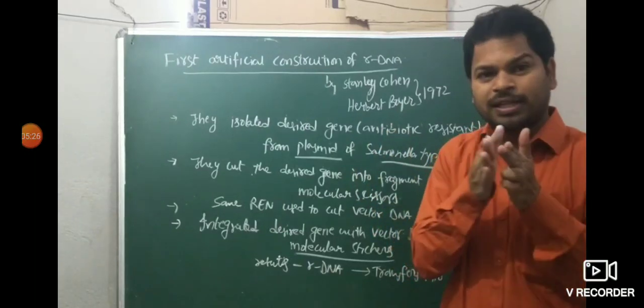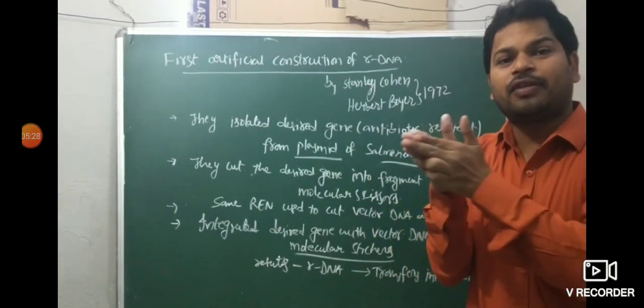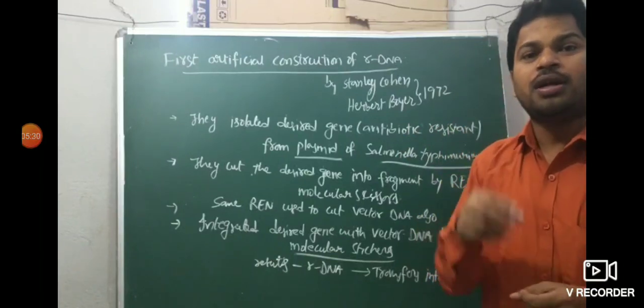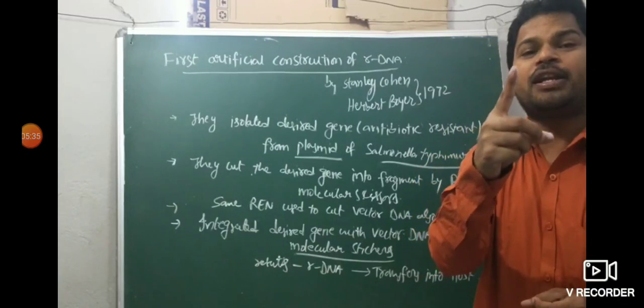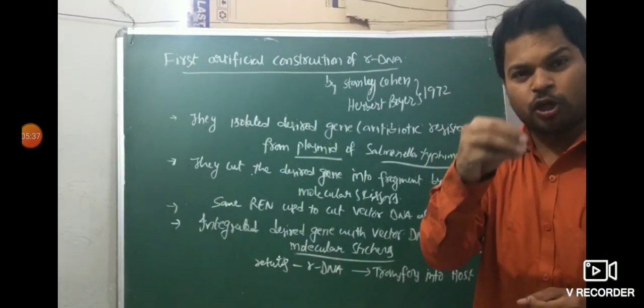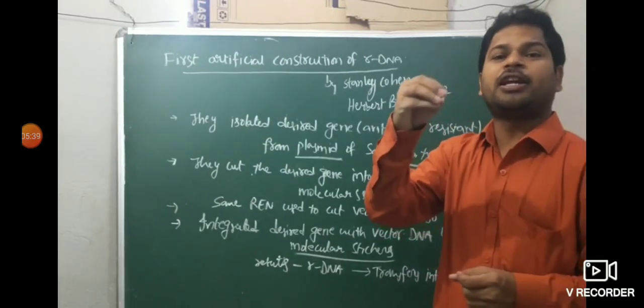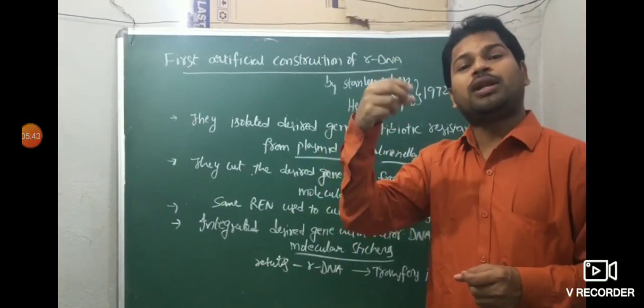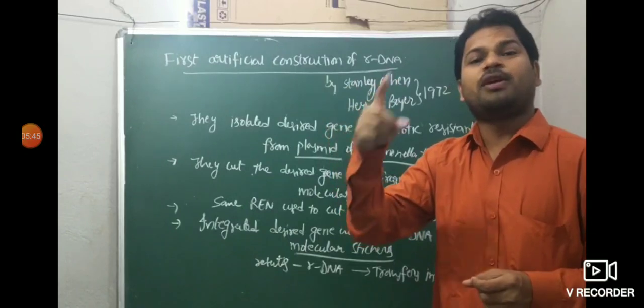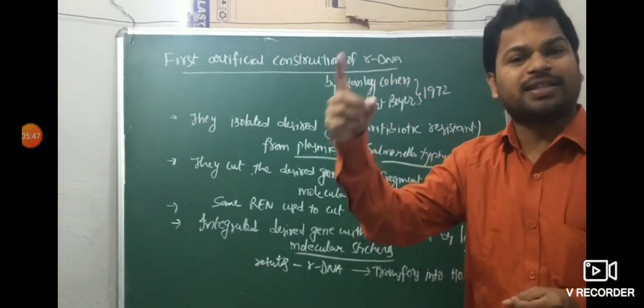The desired gene needs to be integrated with the vector. Why is recombinant DNA required? Separated DNA fragments do not have the ability to replicate. When a separated DNA fragment is integrated with the vector, only then will it replicate, because the vector has ORI sites.